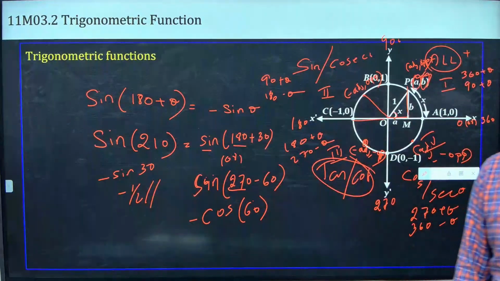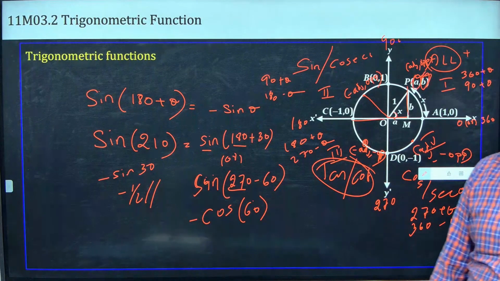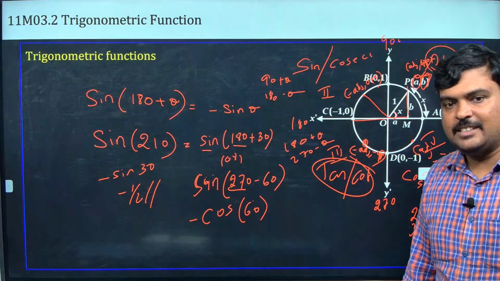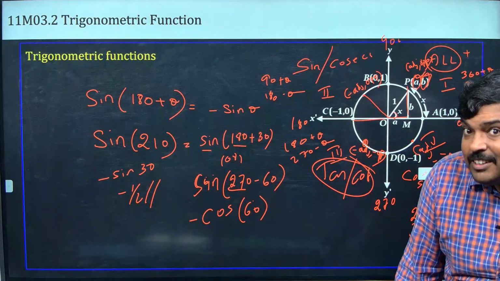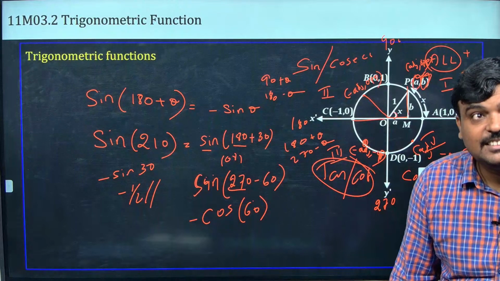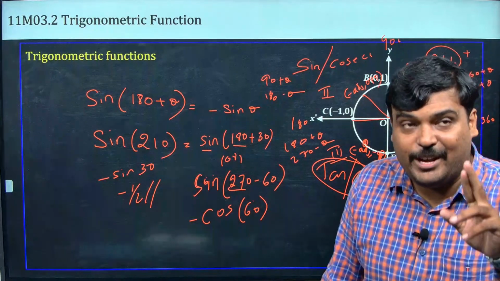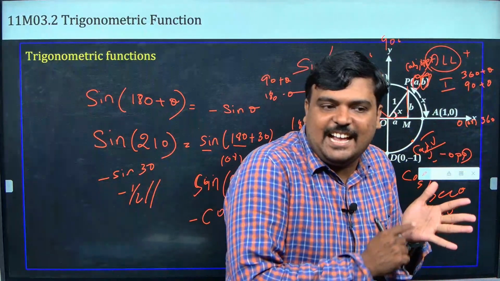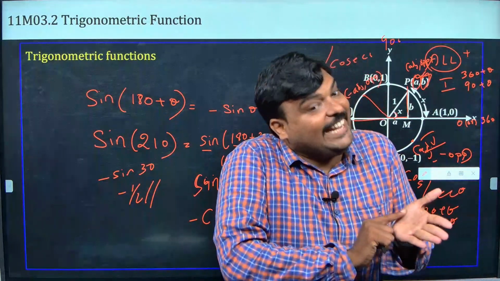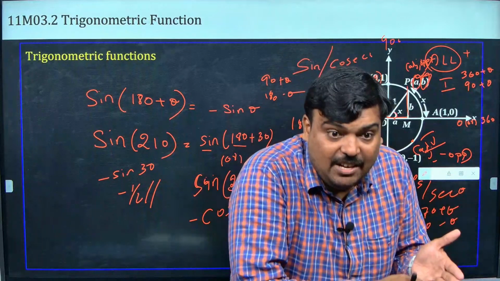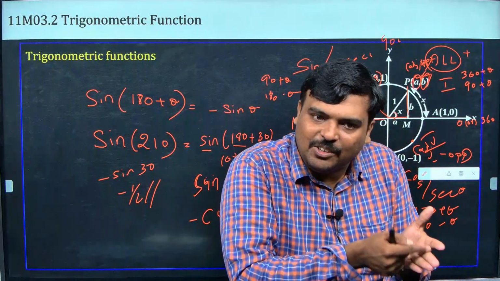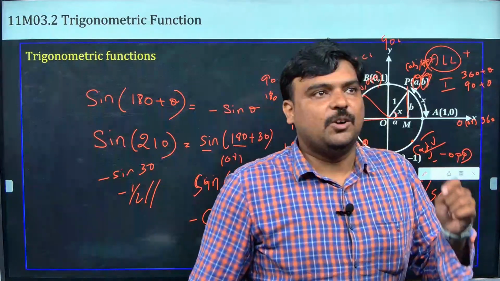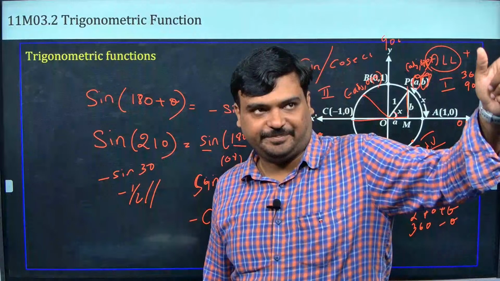Negative cosec theta... cosec. Yes, cosec. Guys, நல்லா மறக்காத. எங்கெல்லாம் CO இருக்கோ, secant, cosecant, sin, cosine, tan, cotangent. Simple. Don't get confused in this. Okay?